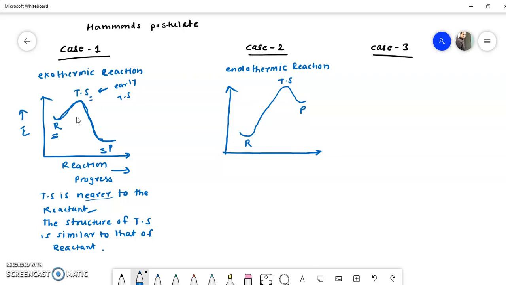So what is the difference between these two energy profile diagrams? Here you will find that the energy of reactant is less as compared to the energy of product. So we can say that the transition state is nearer to the product.